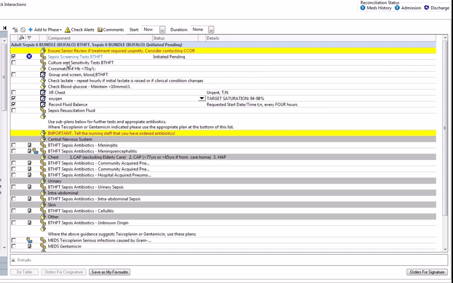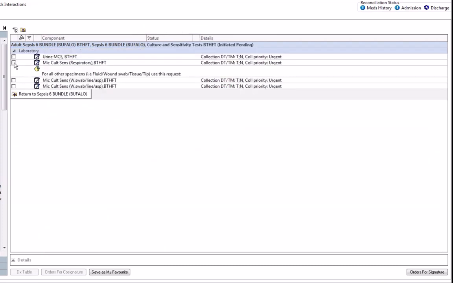The next request is for MC&S tests. If you click on the box, it will generate some requests for you. If you specifically want a urine or a sputum, then you tick either the first top 2, or if you just require a general swab, then there are 2 requests that you can generate from here, and you will just need to enter the specific specimen that you are going to be requesting.